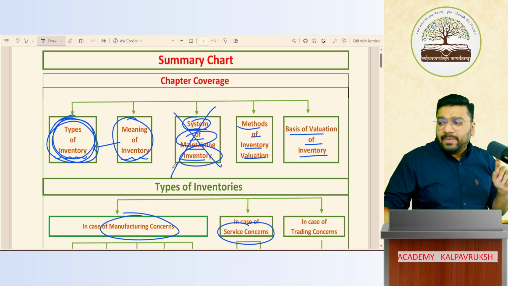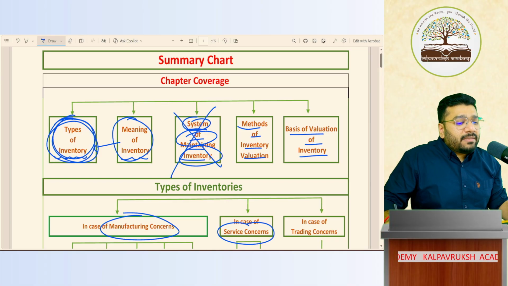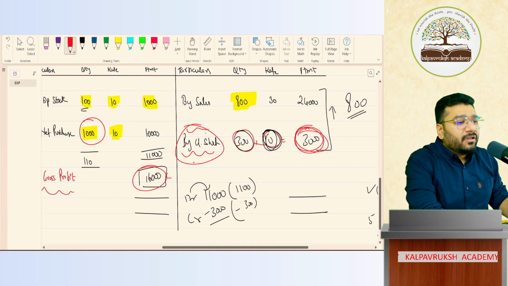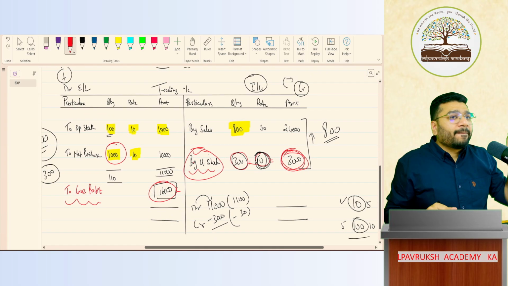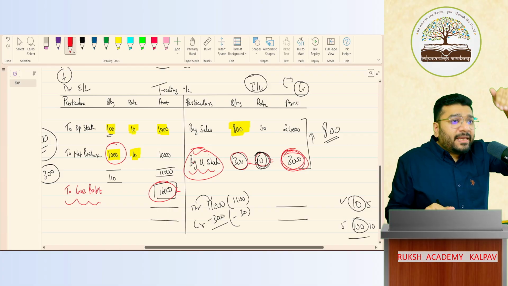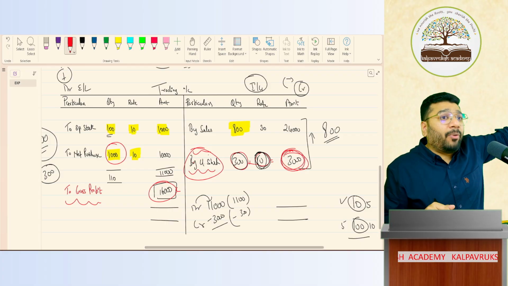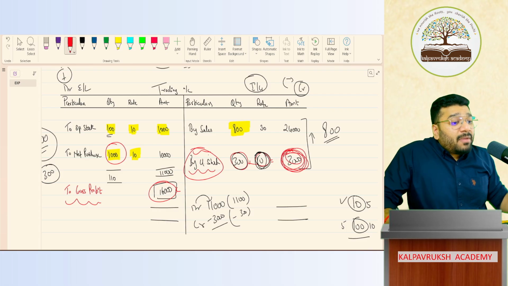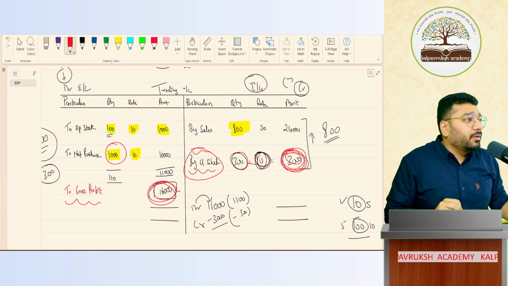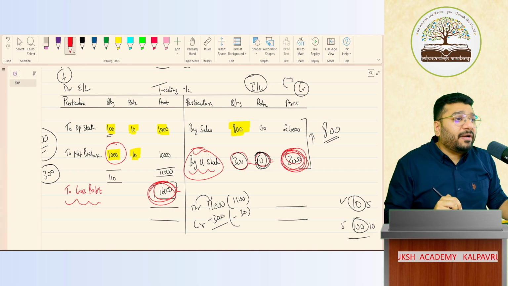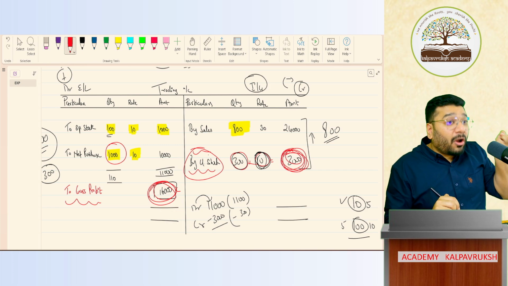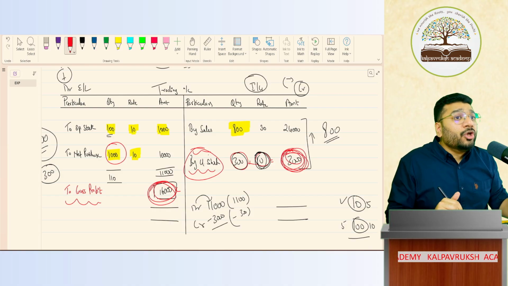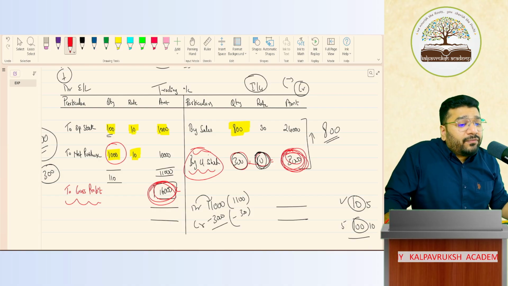What did we discuss in the beginning? Let's do a very quick revision. First, we understood why closing stock appears on the credit side of the trading account. This is very important. Because if the closing stock valuation is not done properly, profitability will go different. Profitability will alter, and if profitability alters, your taxation will alter. So it is very important that we derive the value of the closing stock correctly.